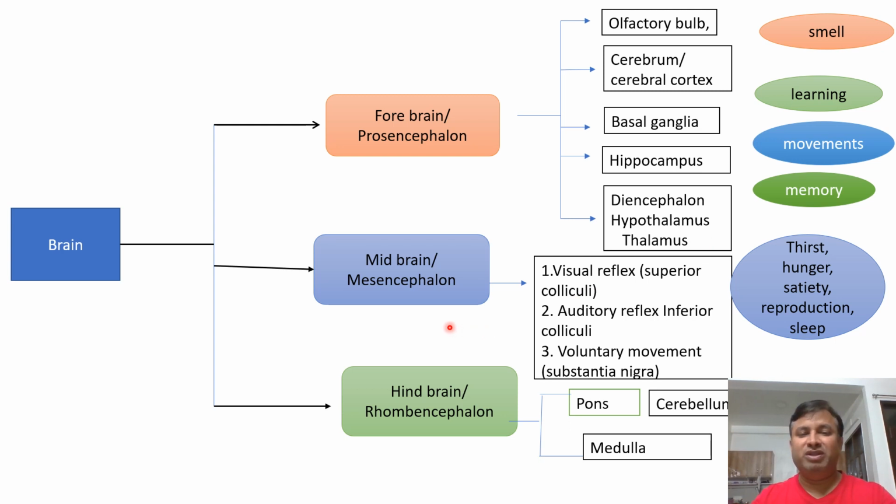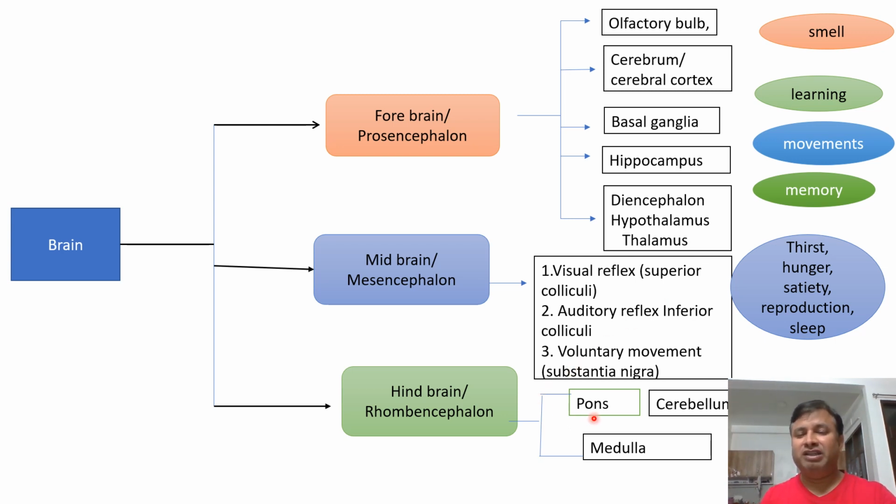Now come to the midbrain or mesencephalon. The main function of the midbrain is visual reflex, auditory reflex and voluntary movement, which is performed by the substantia nigra. Visual reflex: if something is coming suddenly towards our eyes, our eyes become closed, so that is called visual reflex, which is operated by the superior colliculi. In the same way, auditory reflex and voluntary movements.